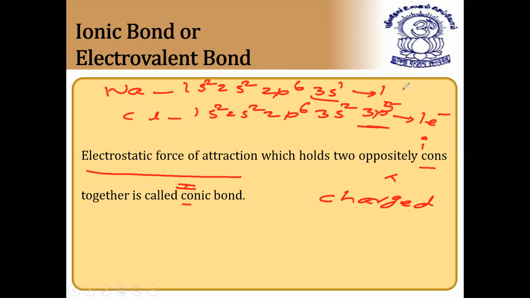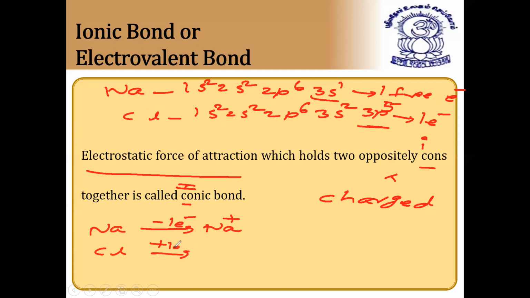So sodium loses one electron and forms a sodium ion, whereas chlorine gains that electron.